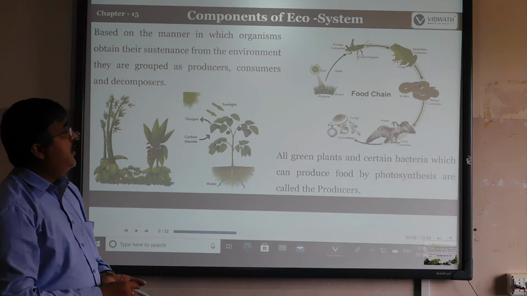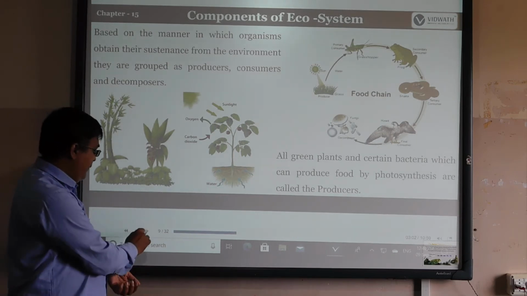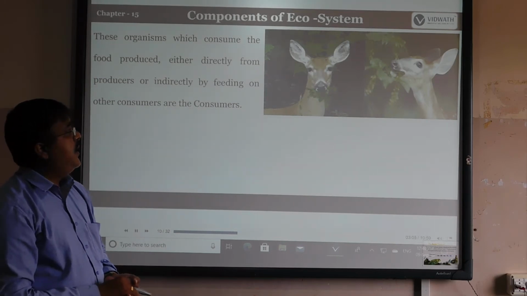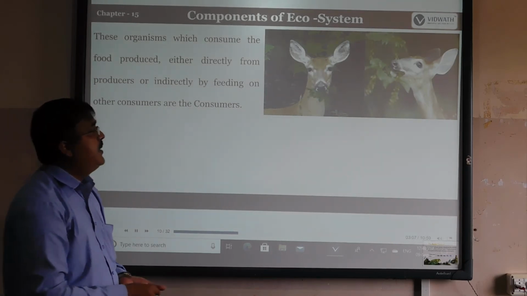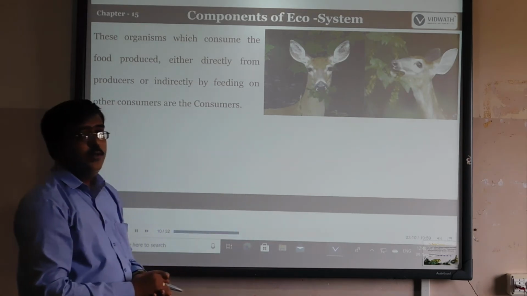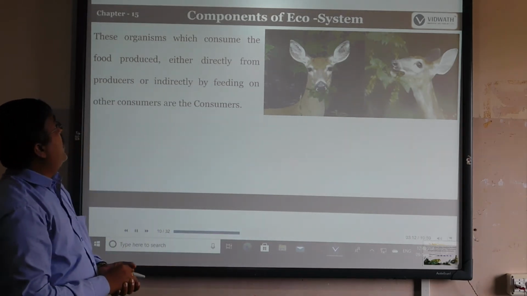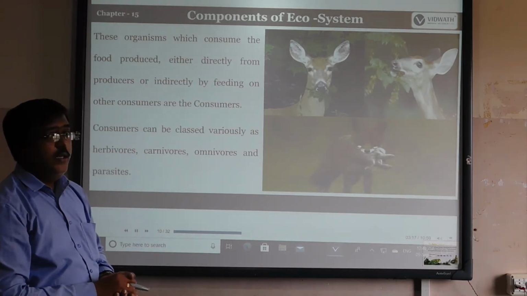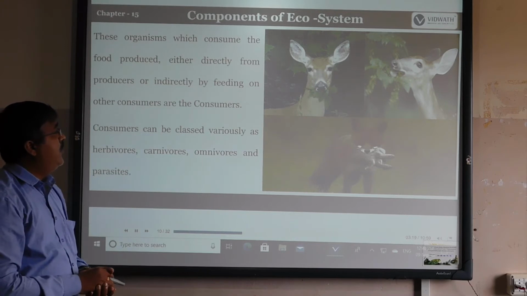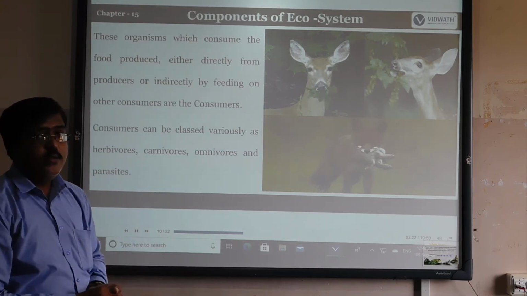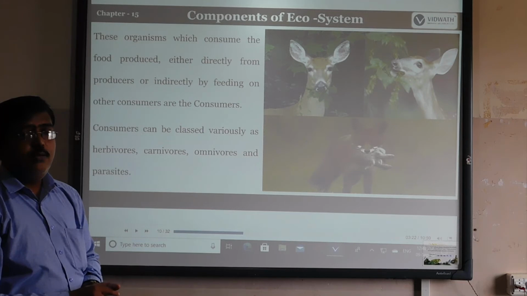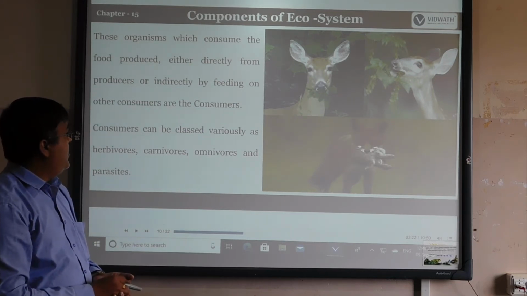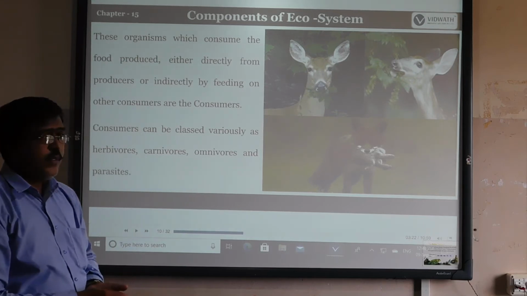So the next one is consumers. Consumers are those who consume the producers. Maybe here you can see the deer, so that can also be called a consumer. The organisms which consume the producer, either directly or indirectly by feeding on other consumers, are called consumers. So those that eat the producers, or are eaten by other animals, are called consumers. Consumers can be classified into four types.